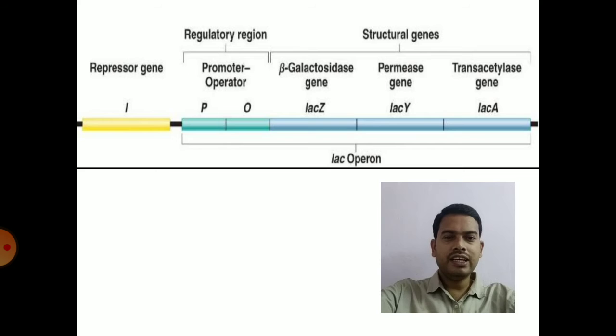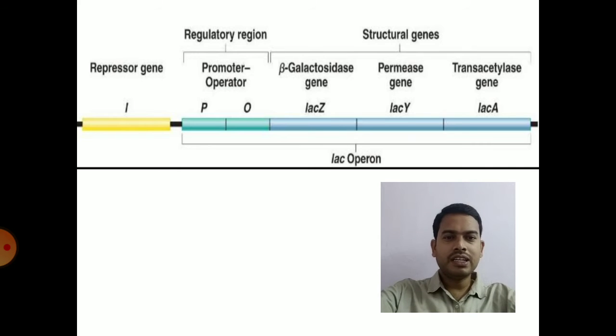As we have seen earlier, in bacteria or prokaryotes, more than one protein is coded at a time, and also the transcription and translation are coupled.